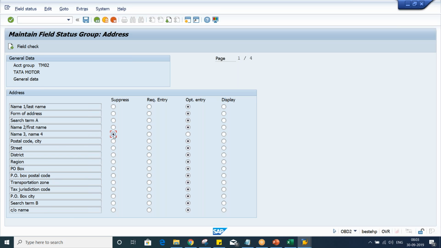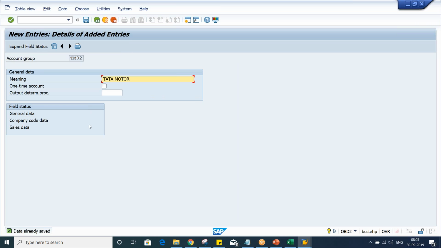If the client says, let's suppose, that I don't want the name 4 and name 3 fields, you can suppress them. Or if the client says that the street address field must be mandatory, then while setting up a customer, the master data team must give the street address and whatever address details are there. So these things are made a required entry. This is the use of all these things. We already discussed this previously during GL and vendors. So we have set up an account group.